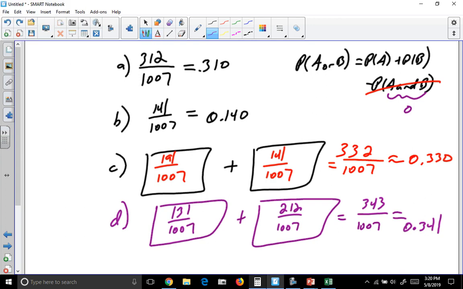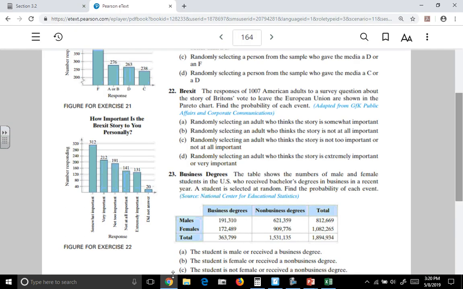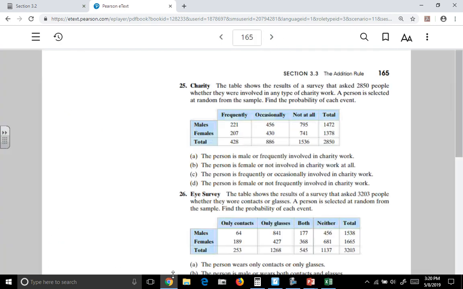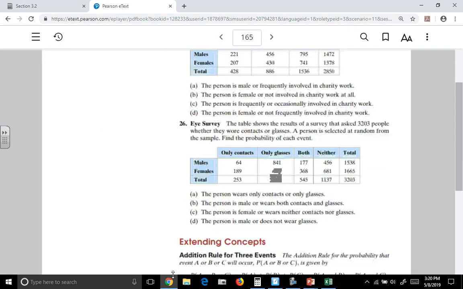Let's take a look at one more. Let's look at number 26. So number 26 deals with eye surgery, and it looks at 3,203 people asked whether they wore contacts or glasses. I said eye surgery, the eye survey.